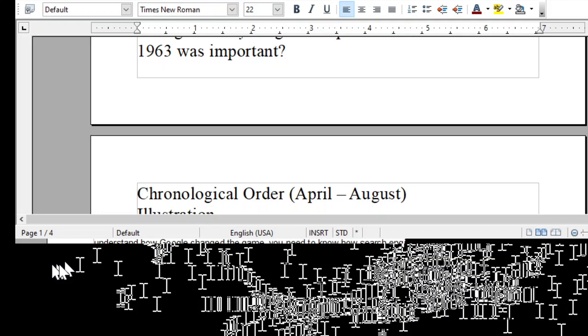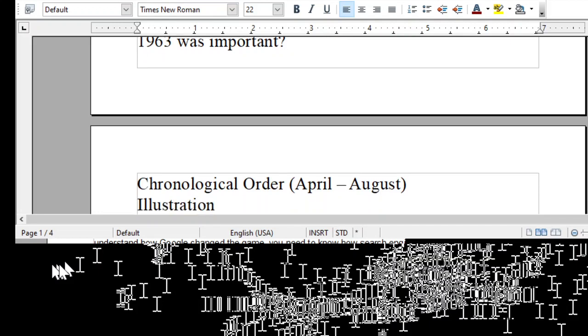Another way was illustration. There was a picture at the top of the page of a young girl who had been sprayed by a fire hose. That was another way that the writer really wanted to drive home in your head that 1963 was important. Let me show you a picture of what was going on in America. So some of you did put illustration. You mentioned the picture of the girl being sprayed by the fire hose.